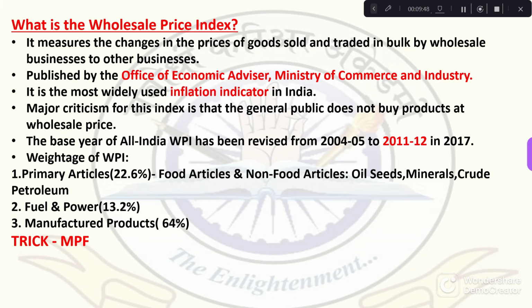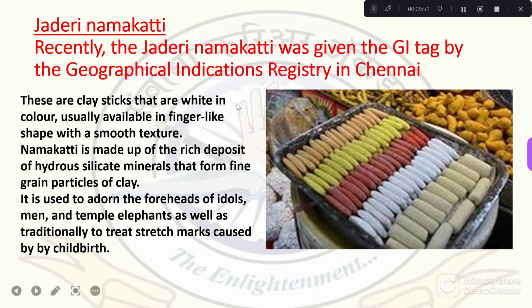Now move on to the next news. Yes, from Chennai, a new GI tag has been given. That is Chaderi Namakatti. Chaderi Namakatti has received a new GI tag. So what is Chaderi Namakatti? They are made up of clay. They are clay sticks with a finger-like appearance, as you can see in this picture. They are rich deposits of hydrosilicate minerals. So what is the use of this Chaderi Namakatti? It is used to adorn the foreheads of idols, in temples and on elephants, and also to treat the stretch marks caused by childbirth.